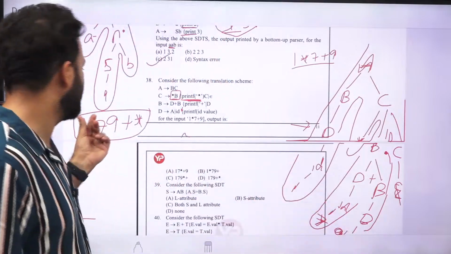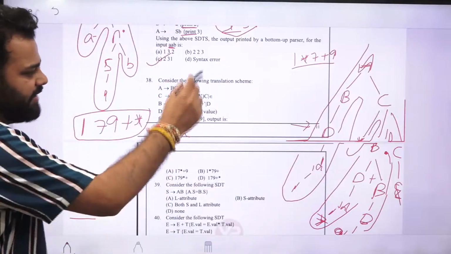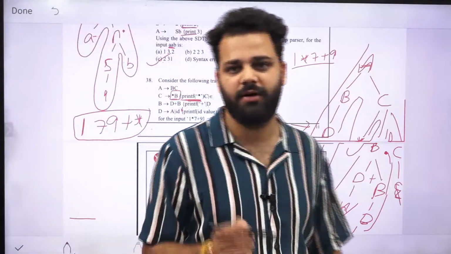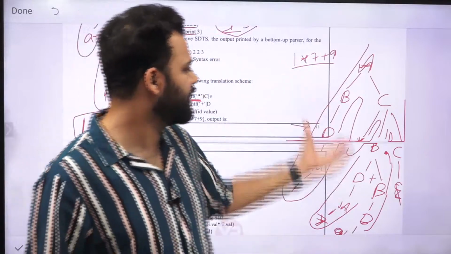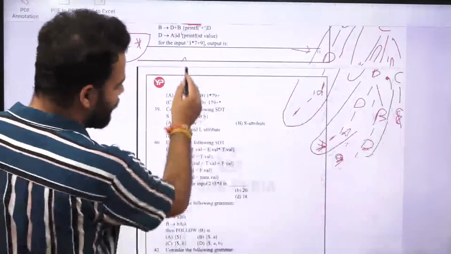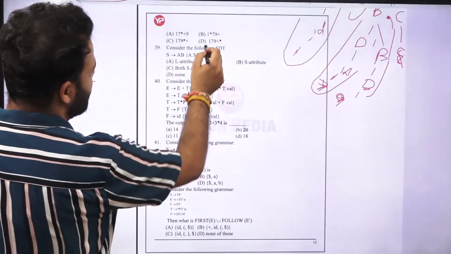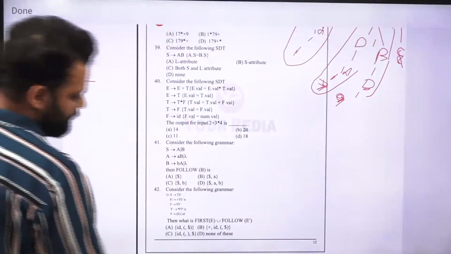So it will give you what? 179 plus star. I'll provide the solution for this one in a more clear diagram, because there was some issue with the board here. So the answer will be 179 plus star. So the correct option will be option D.